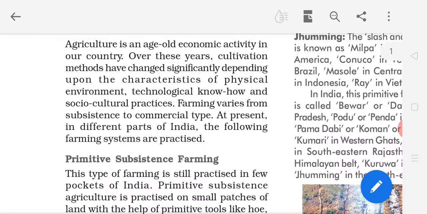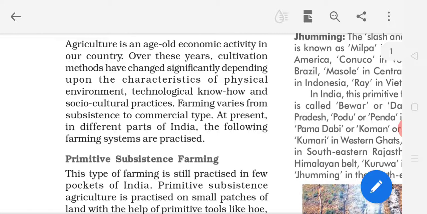Over these years, from so many years, cultivation methods have changed significantly depending upon the characteristics of physical environment, technological know-how, underline know-how, know-how means knowledge, and socio-cultural practices.